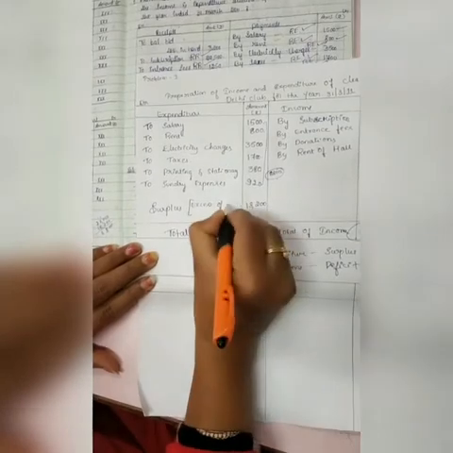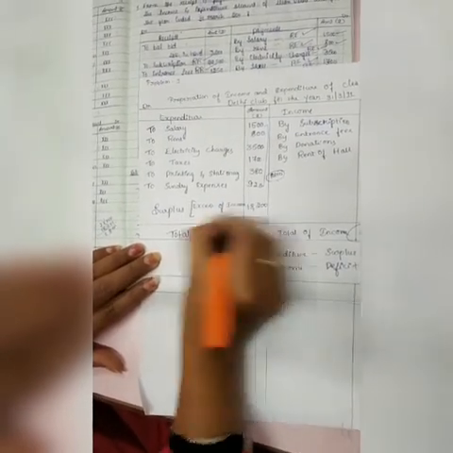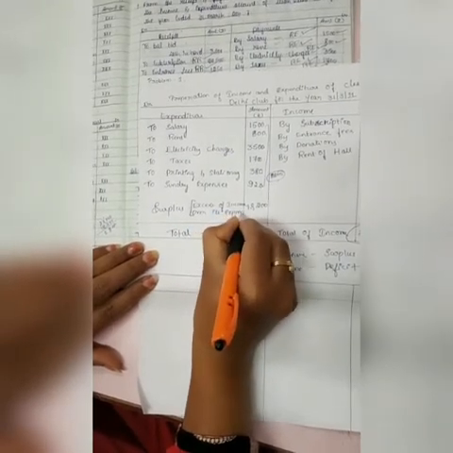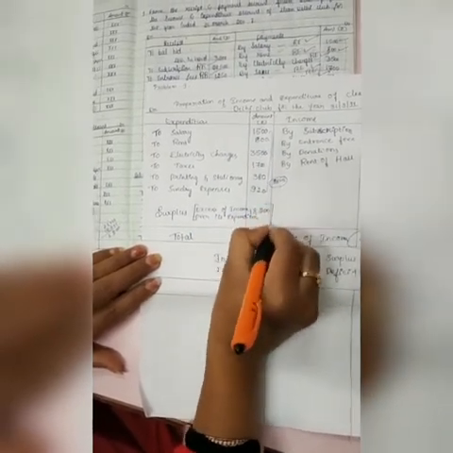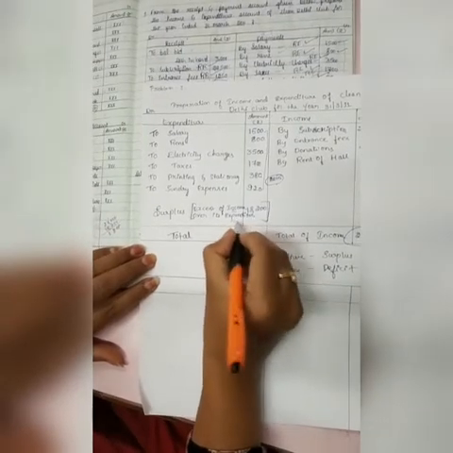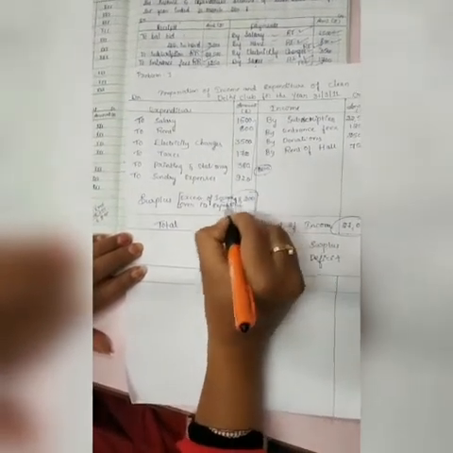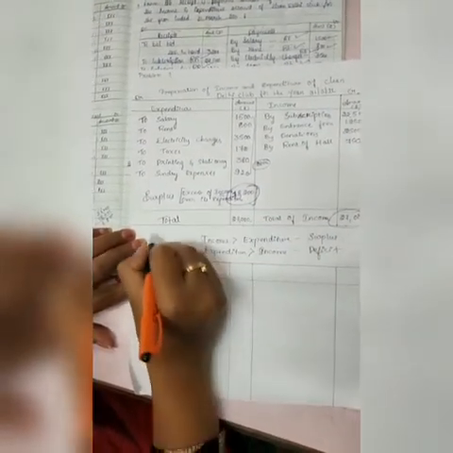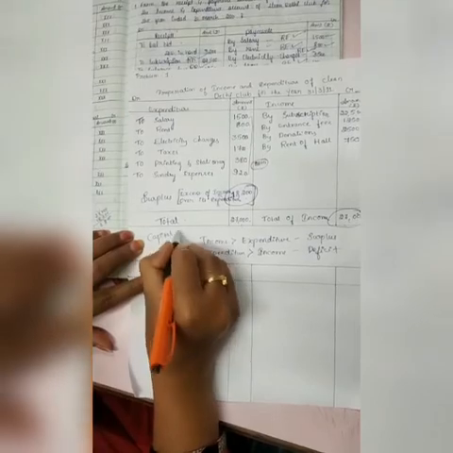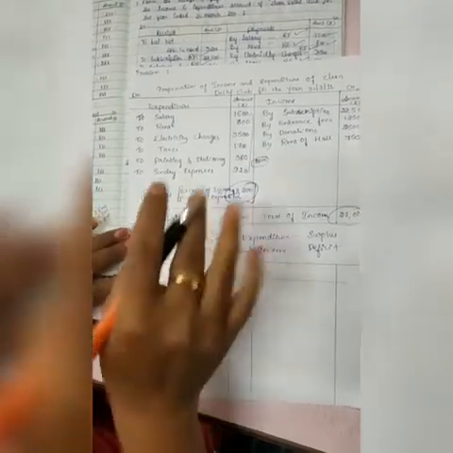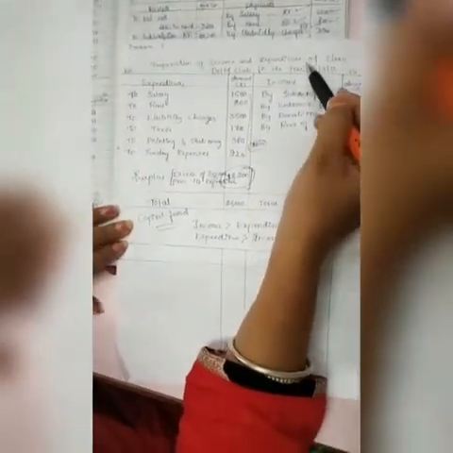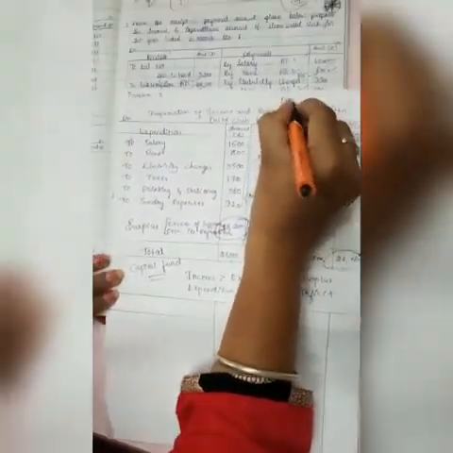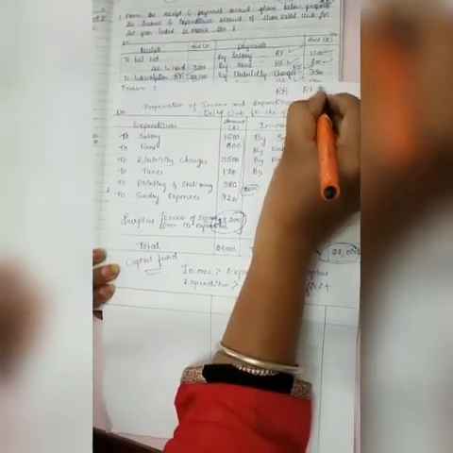which is excess of income over expenditure, which means the amount of income is more than the amount of expenditure. So this amount 18,200 should be added to the amount of capital fund in the balance sheet. This is about the preparation of income and expenditure account, which includes only revenue receipts and revenue expenditures.